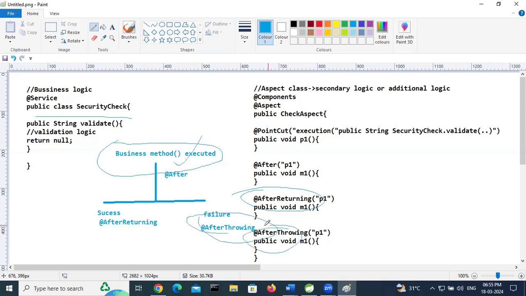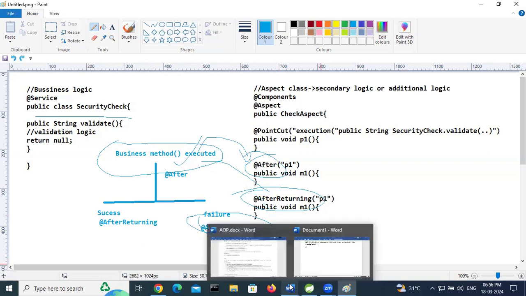So once the business method is executed, either in success or failure scenario, after advice is executed. In success scenarios only, after returning advice is executed. In exception scenarios only, after throwing is executed.